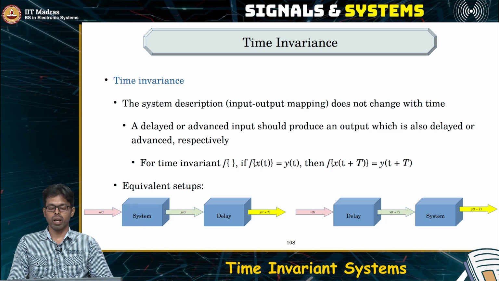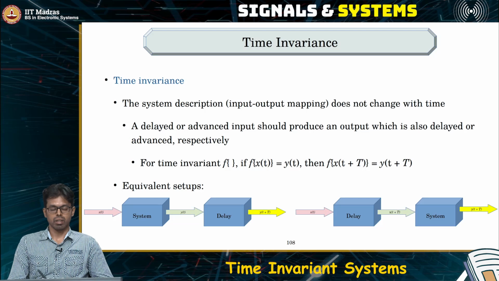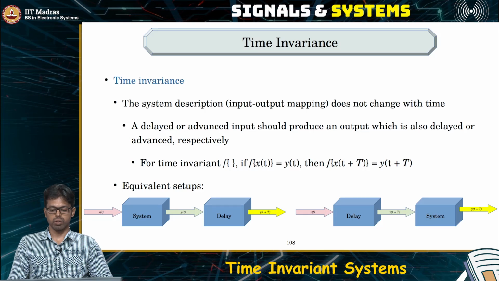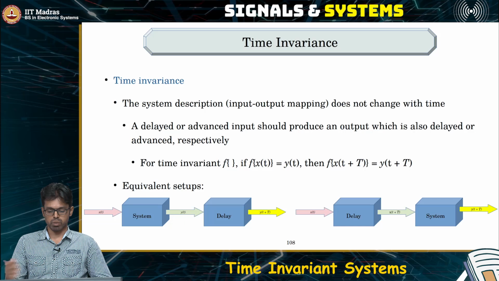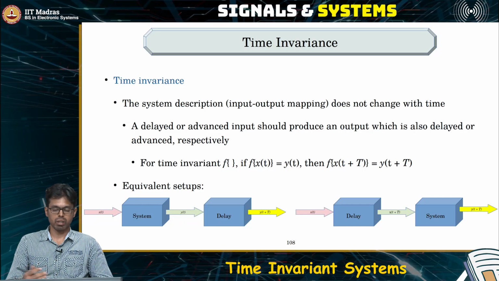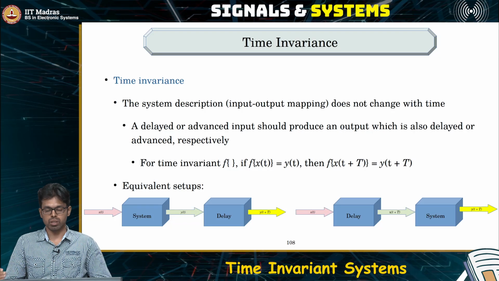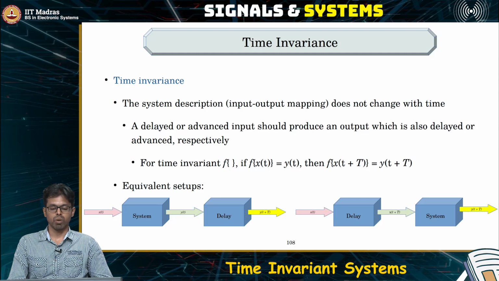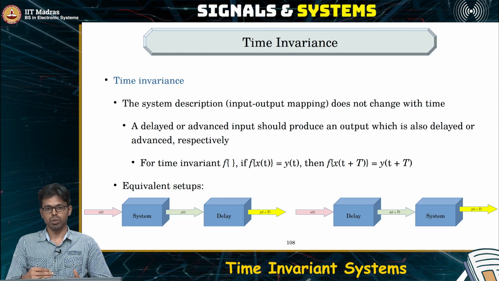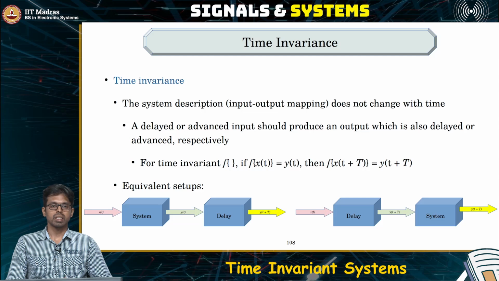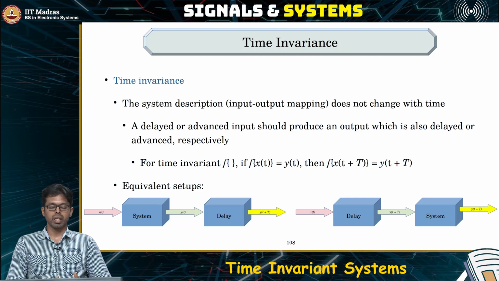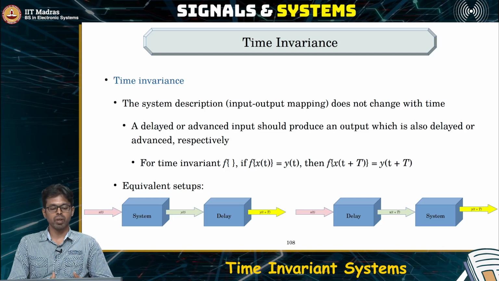Whereas let's say now I have a battery. Today it gives me 1.5 volts. Tomorrow it gives me 1.5 volts. But 10 years from now it may not give 1.5 volts. It might reduce to 1 volt, let's say, or 1.2 volts. It reduces over time, which means it is changing over time. It is varying over time. Such a system is a time varying system.